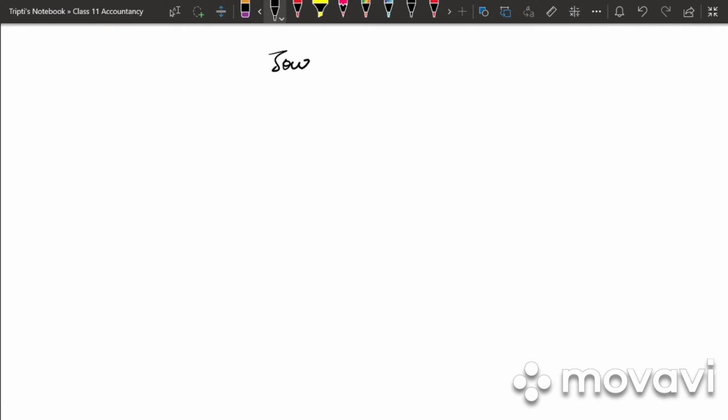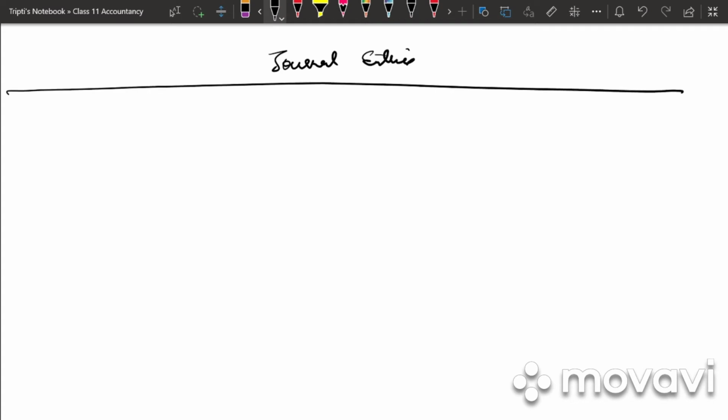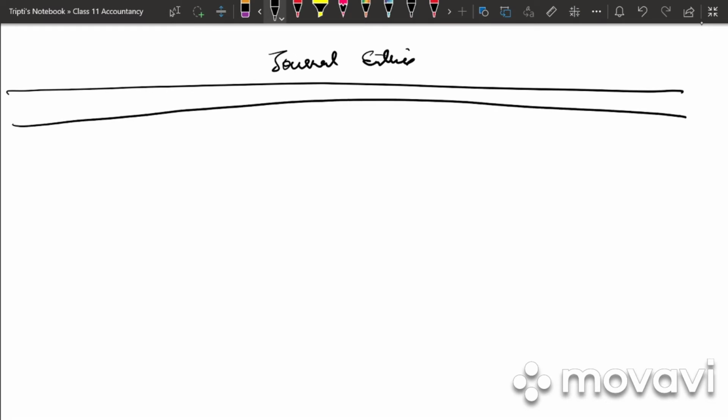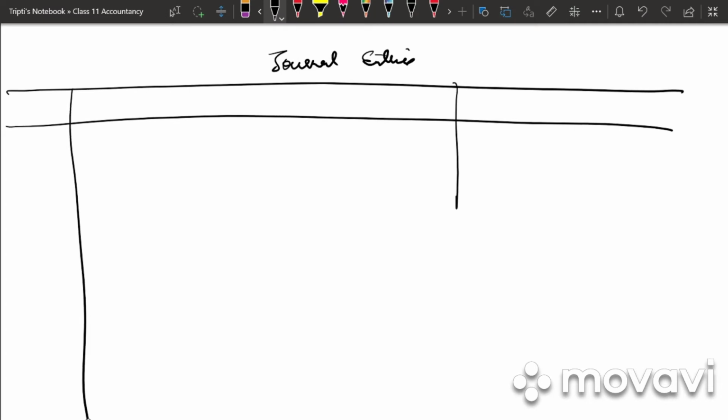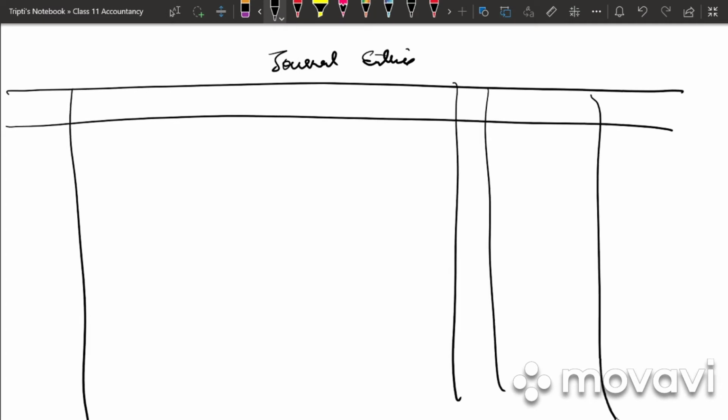So write down journal entries. Draw the format. Date, particulars, LF, amount debited and amount credited. So what is the first date? 1st March 2016. Paid into bank.